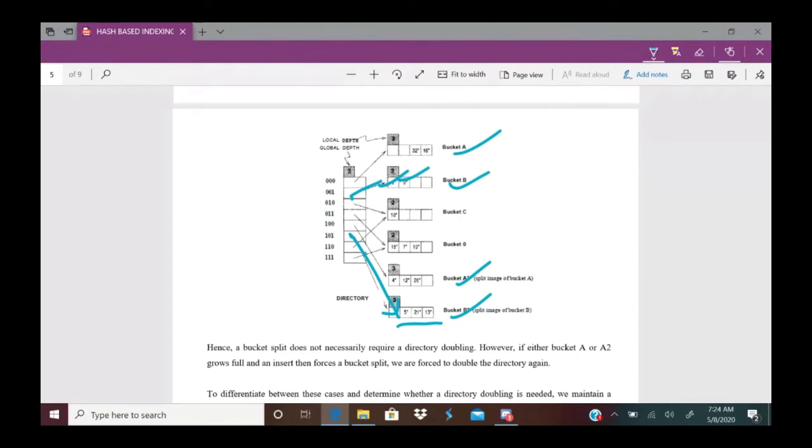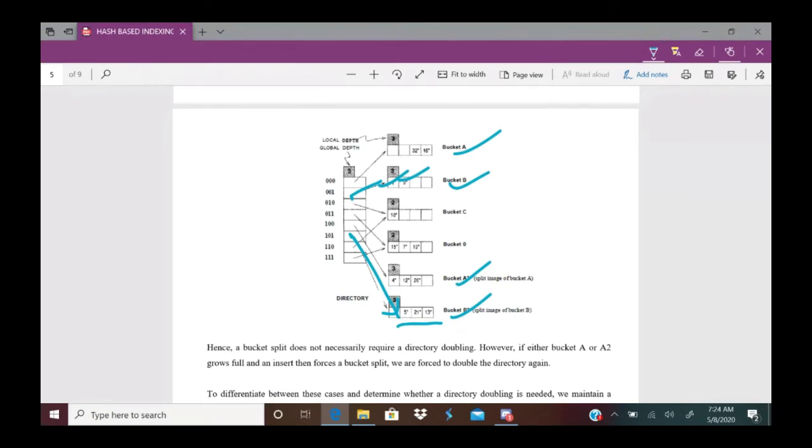Now if A, B, A2, B2 are split, it requires a directory doubling. Let me explain. For this, it requires maintaining 2 things, local depth and global depth. So now understand what local depth and global depth are.